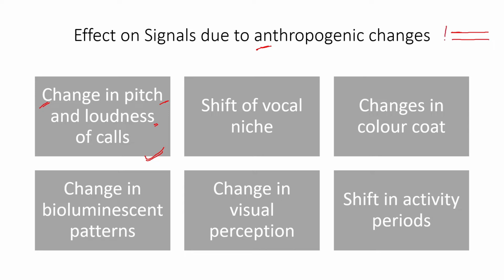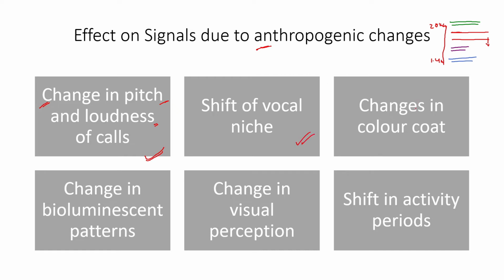So whenever we talk about, let's say, in hertz, from 1.4 kilohertz up to 20 kilohertz, let's say. We'll see that the frogs produce sound somewhere here, lower bass sound. Then the crickets produce sound somewhere here, and birds produce sound somewhere here. And if we find that different organisms produce sounds in different levels, so these are all vocal niches of different organisms. So whenever there is a shift of pitch and loudness of the calls, they are actually shifting their vocal niches and coinciding with that of the others. So this causes entire problems.